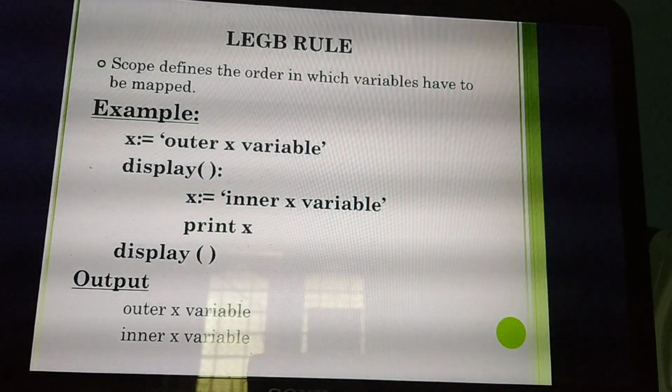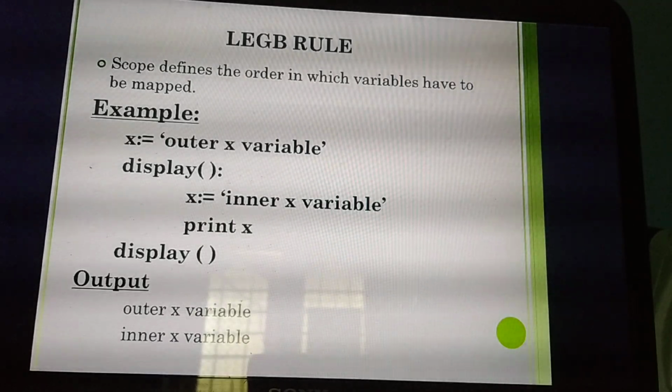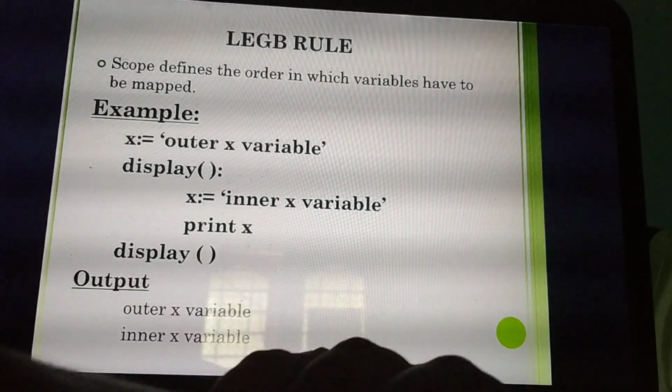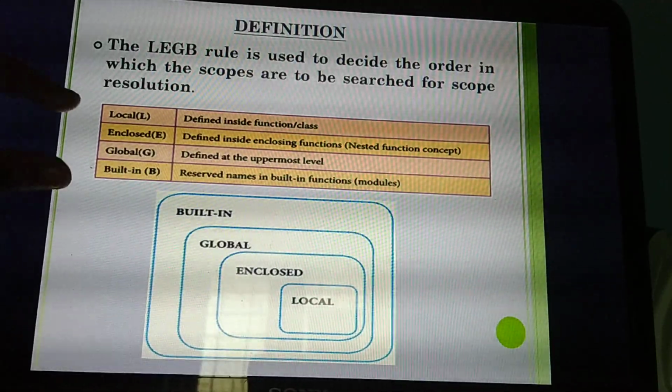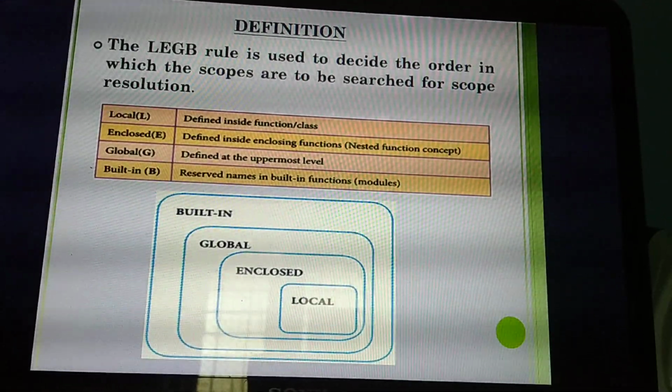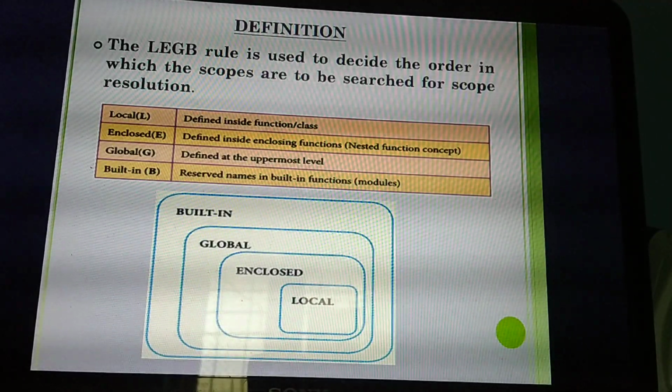Next thing is the LEGB rule. What is the use of the LEGB rule? It gives the order in which the variables are looked up. Next I explained the definition, then the diagrams, everything. A very important question. So please concentrate on your studies.